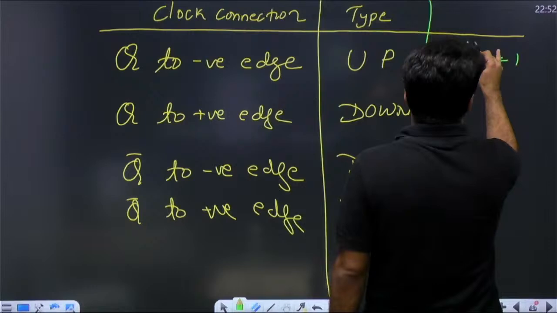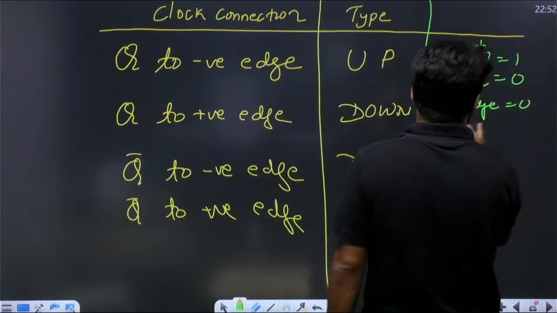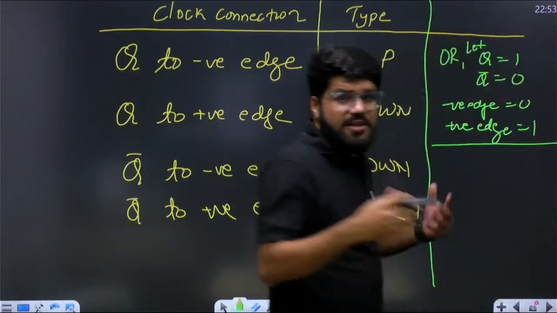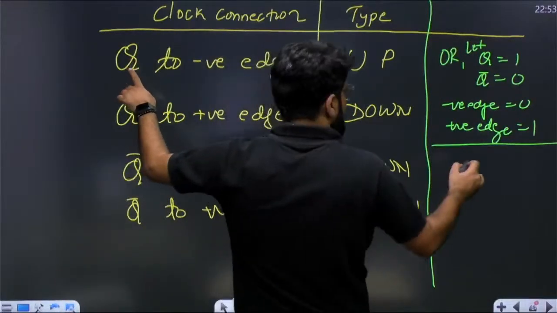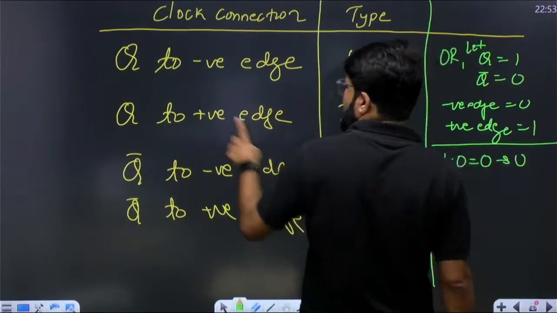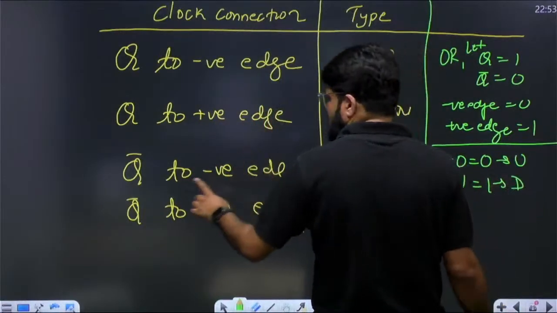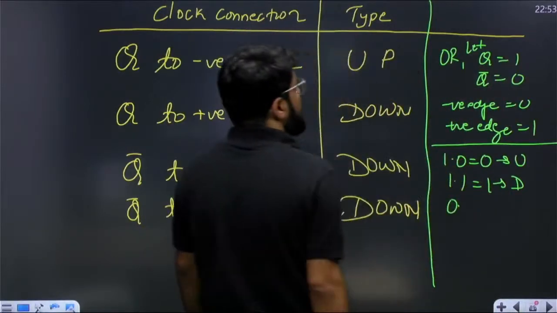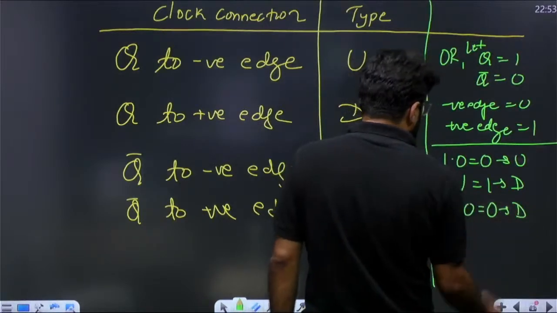Let's say Q is equal to 1, Q bar is equal to 0, negative edge is equal to 0, positive edge is equal to 1. If I just assume normal is equal to 1 and complement is equal to 0, then see, this is Q to negative, which is 1 and 0. 1 and 0 is 0. Here I get up. Then Q to positive: Q is 1, positive is also 1, 1 and 1. Here I get down. Q bar to negative: what is Q bar? 0. What is negative? That is also 0. 0 and 0, I get 0. This was also down.